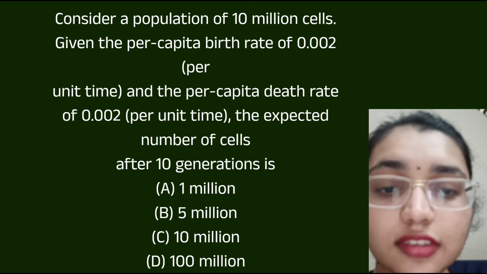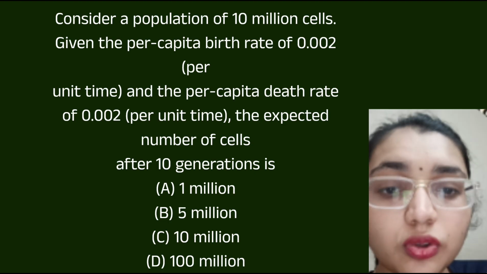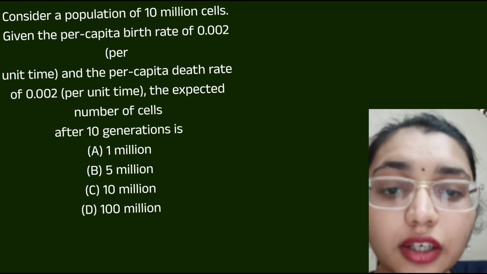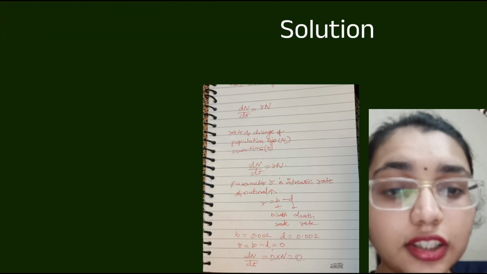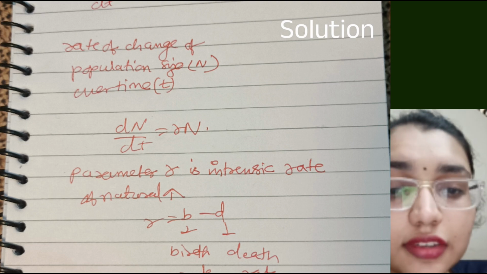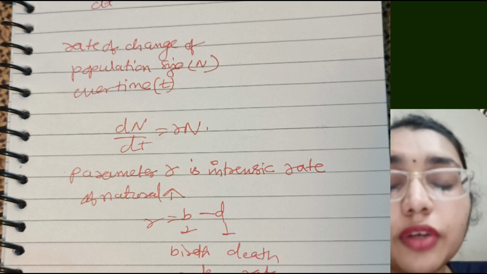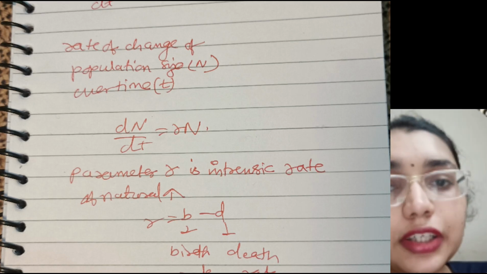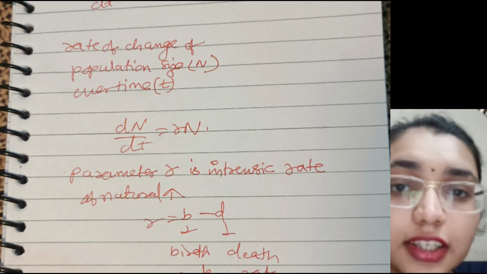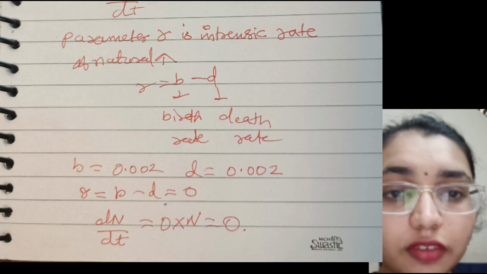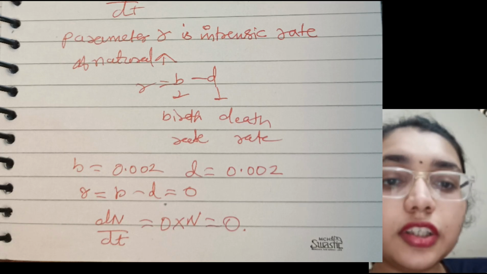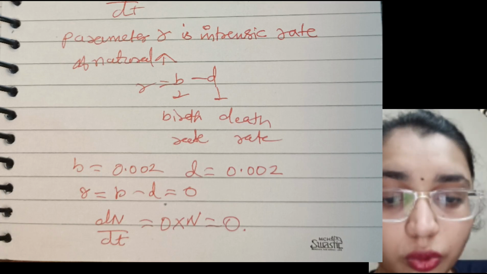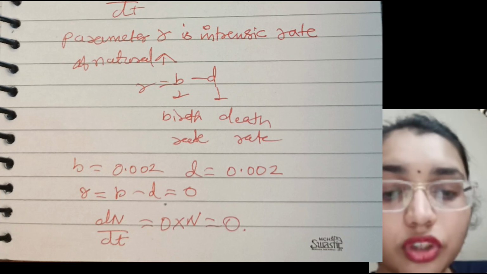How did we get this answer? dN/dt is equal to rN, where r is equal to b minus d. The parameter r is the intrinsic rate of natural increase, so we have to calculate it. r is equal to b minus d, where b is the per capita birth rate and d is the per capita death rate. The per capita birth rate is 0.002 and the death rate is also 0.002, so r comes out to be 0.